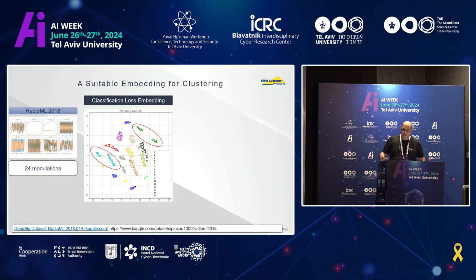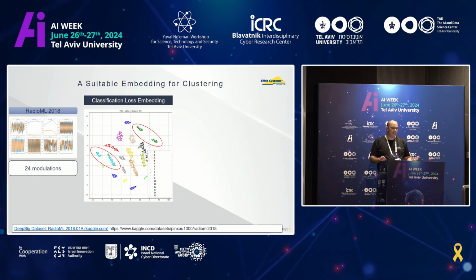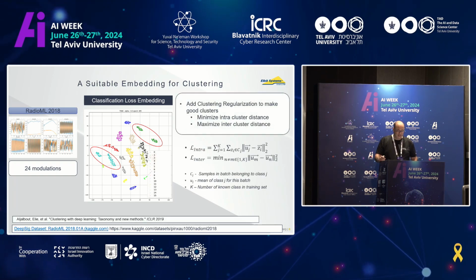So this is the embedding that we were able to learn. And you can see that we have some problem. For example, one class is split into 2 clusters. This is very typical of communication signals, because transmitters usually have discrete modes. Once we try to learn the representation, the network may obviously split them into 2 different clusters. And this is something that we want to avoid, because we may split these cases into two new classes.